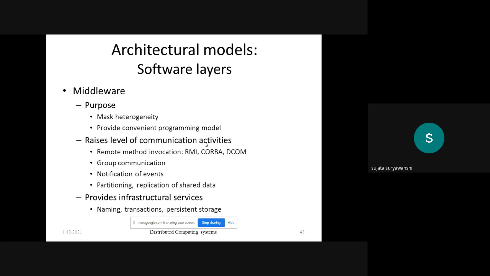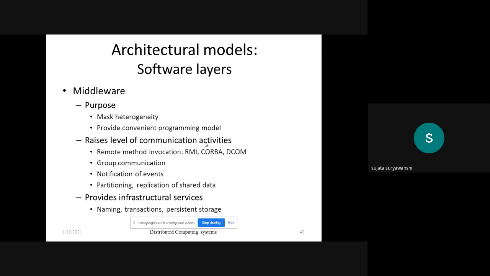So it appears that the procedure call was executed locally, but actually the procedure is executed at the server, not by the client. The client only calls the procedure which is implemented at the server side. That's why it is called remote method invocation, where the remote procedure is called remotely, and that's why it is called remote procedure call.